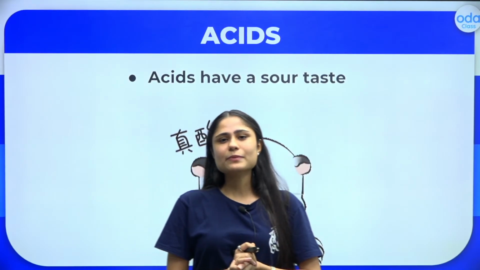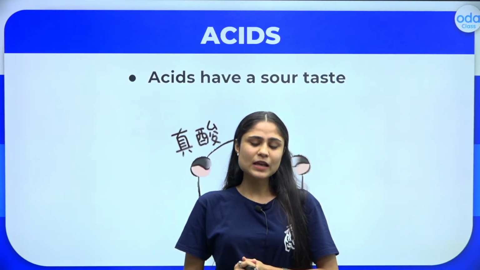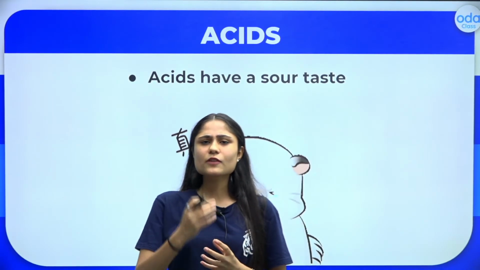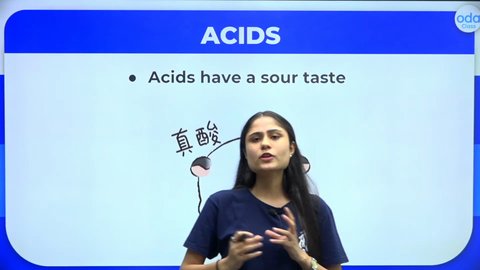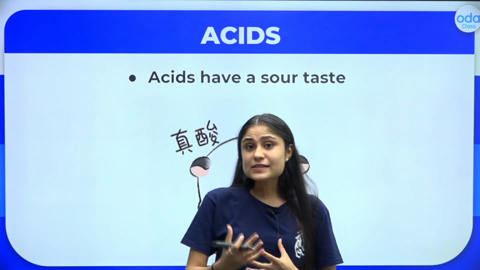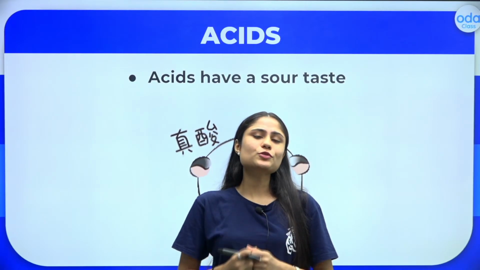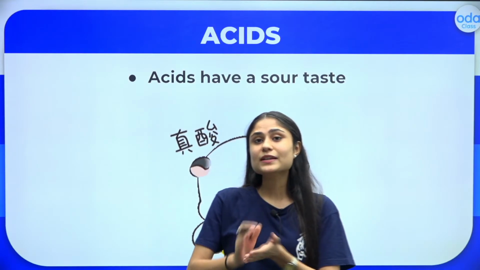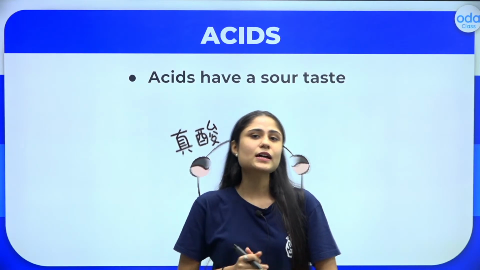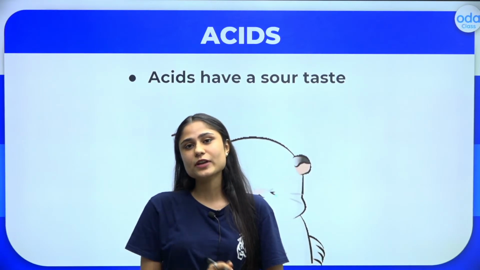There are so many chemical compounds around us, right? All of these chemical compounds have a particular nature. They can be either acidic, basic or neutral. But how do we come to know that this thing is acidic, something is basic or something else is neutral? For this, we have certain characteristics for everything.